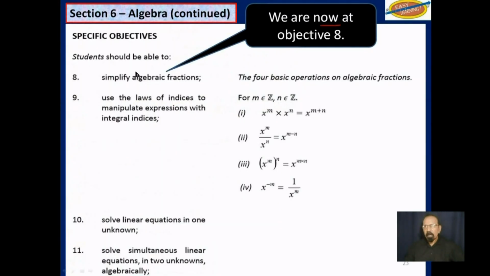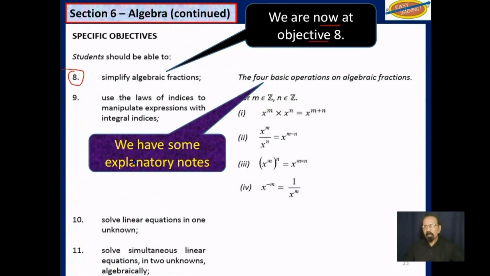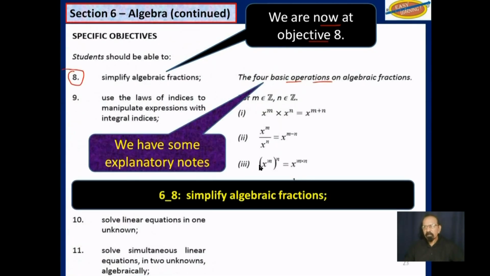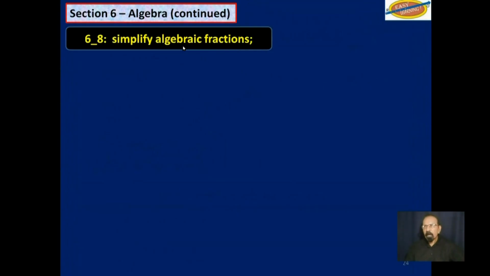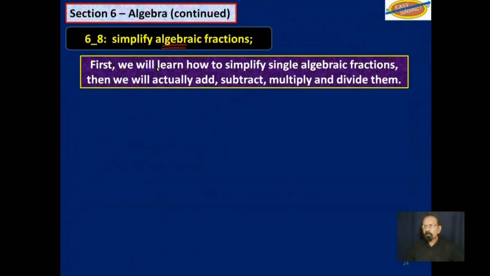So as I said, we are now at objective 8, and we do have some explanatory notes. The objective itself says, simplify algebraic fractions. And the explanation here talks about the 4 basic operations on algebraic fractions. First, we will learn how to simplify single algebraic fractions. Then we will actually add, subtract, multiply, and divide them. This first part here, we have done it before, so it would be mainly review.